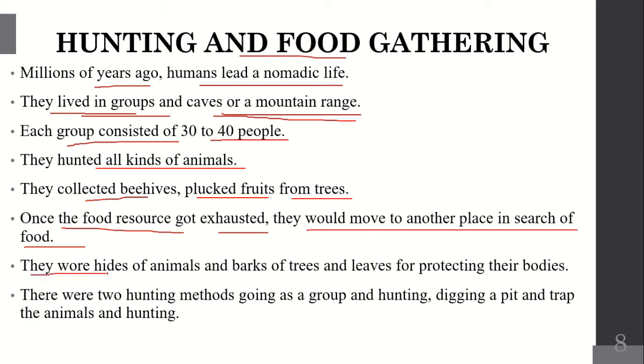They wore hides of animals, barks of trees and leaves for protecting their bodies. To cover their bodies they used to wear animal skins, bark of trees and leaves. There were two hunting methods: going as a group and hunting, or digging a pit or trapping the animal and hunting.